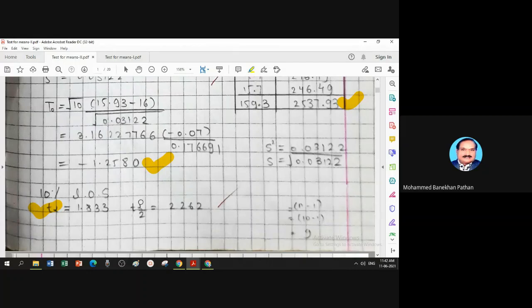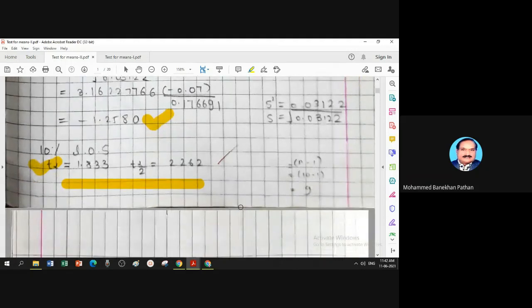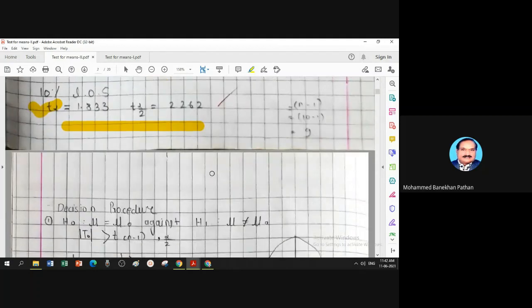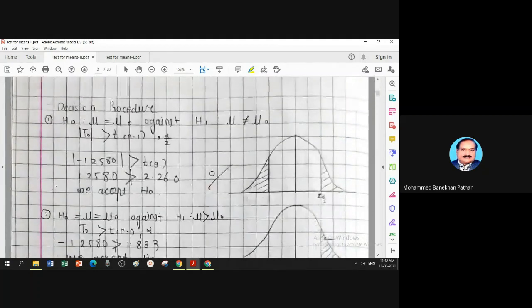And if you find the table value with alpha by 2, H1 is two-sided, that is not equal. These both numbers are obtained from the statistical table by using calculation of T distribution. Now you have calculation, you have table, compare and take a decision.